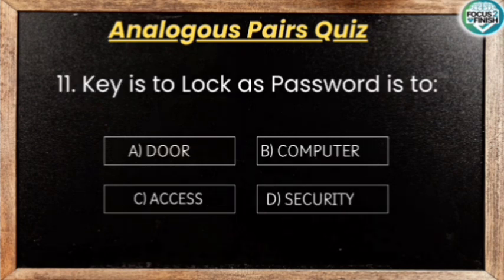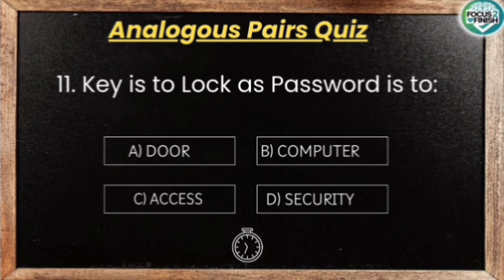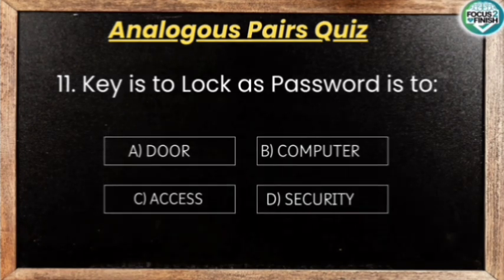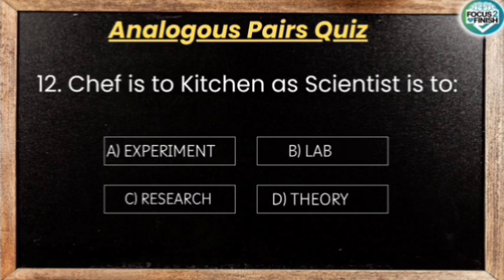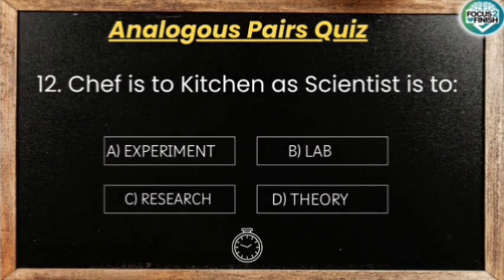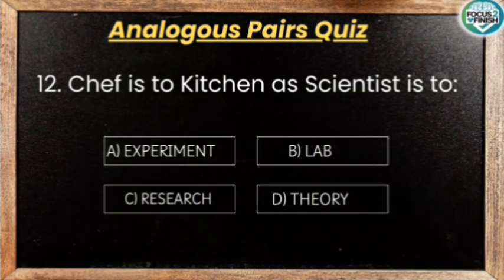Key is to lock as password is to. A key grants access to a lock, and a password grants access to a system or information, so the answer is access. Chef is to kitchen as scientist is to. A chef's primary workplace is a kitchen, and a scientist's primary workplace is a laboratory, so the answer is lab.